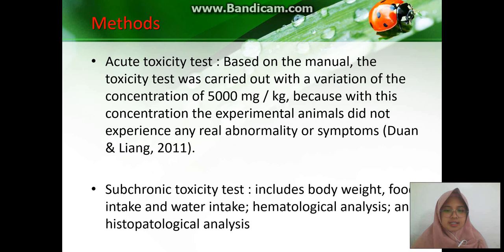Subchronic toxicity tests include food intake and water intake, hematological analysis, and histological analysis. The experimental animals were divided into four groups for male and female.